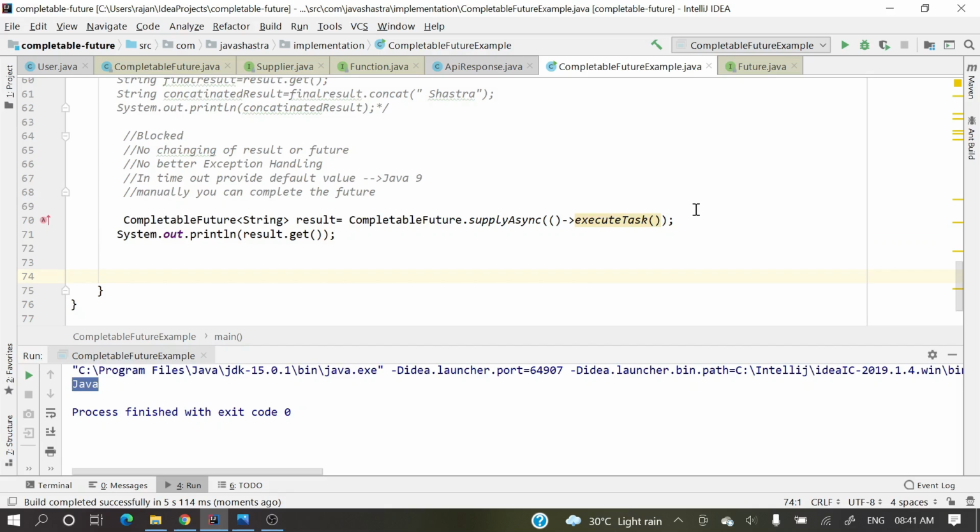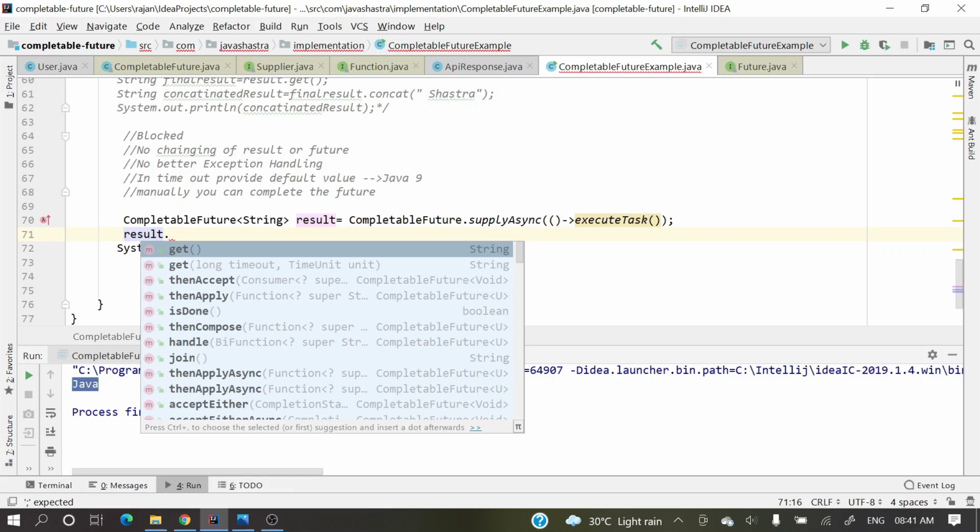So now let's see how it is non-blocking. On this result, suppose you want to perform a transformation. After getting that result, you want to concatenate something. How do I do that?